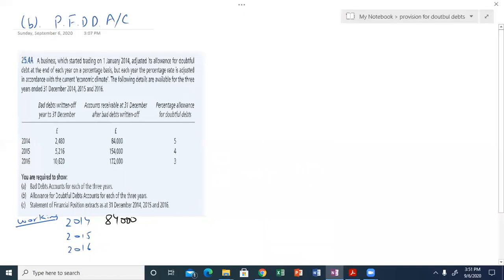The value of trade receivables is 84,000 into 5%, and the value of trade receivables at the end of 15 is 154,000 into 4%, and the value of trade receivables at the end of 16 is 172,000 at the rate of 3%.